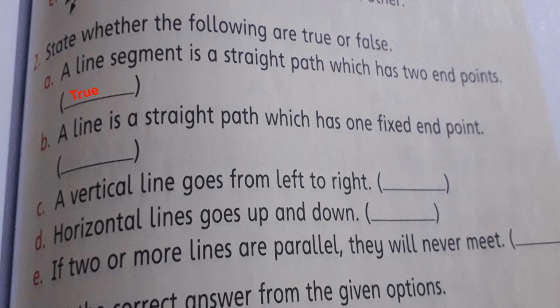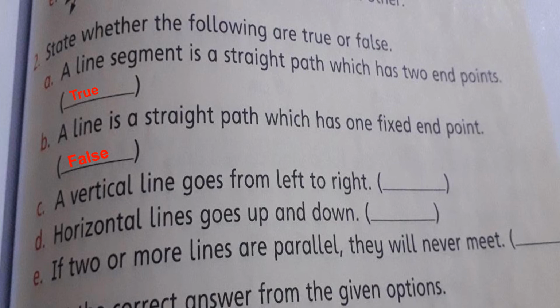Yes, the statement is true. Why? Because a straight line segment is a line that has two endpoints. We cannot extend it from both sides. Part B. A line is a straight path which has one fixed endpoint. Dear students, the statement is false because a line is a straight path which has no fixed endpoint.